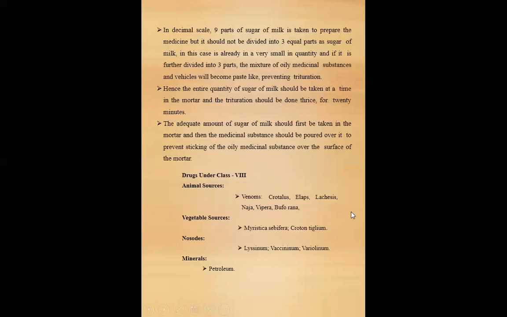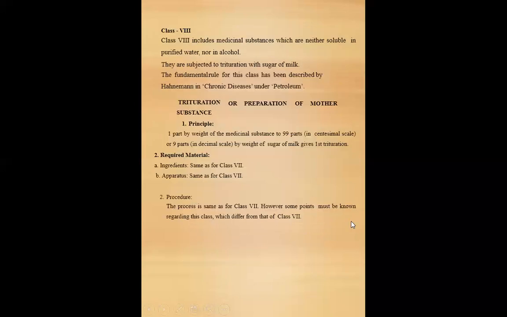However, some points must be known regarding this class which differ from class 7. The 8th class is the same as the 7th class, but some points are different in class 8.